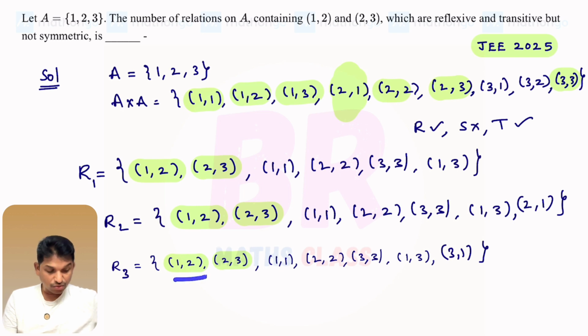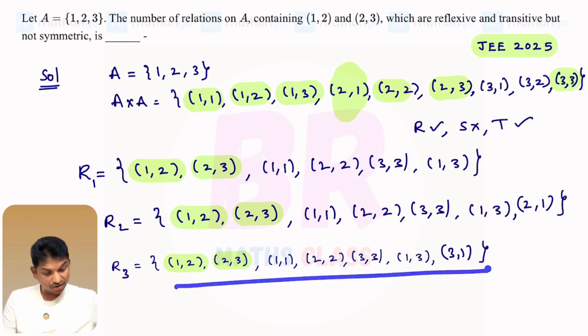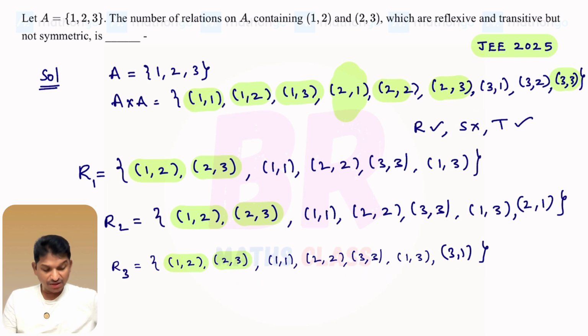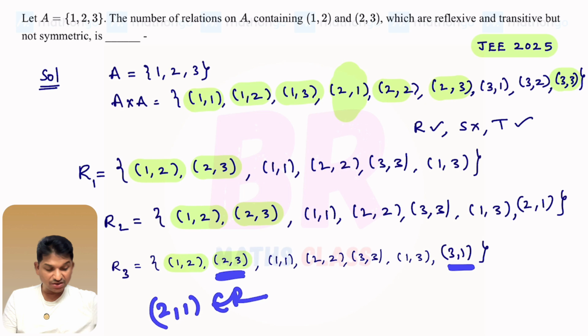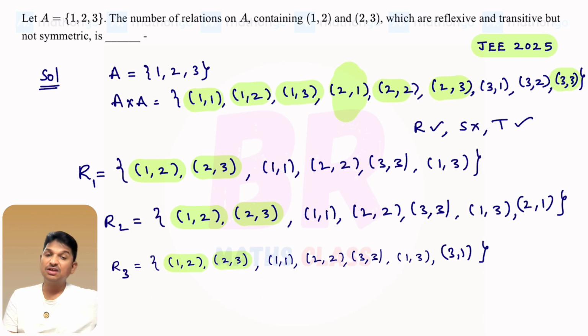For 1 comma 2, 2 comma 1 is not there. So this is not symmetric. We want that example only. Is it transitive? You see here, this 2 comma 3, 3 comma 1. For 2 comma 3, 3 comma 1, we need 2 comma 1. 2 comma 1 is not there in this relation. So this is not transitive, but we want it transitive. So you just remove this 3 comma 1.